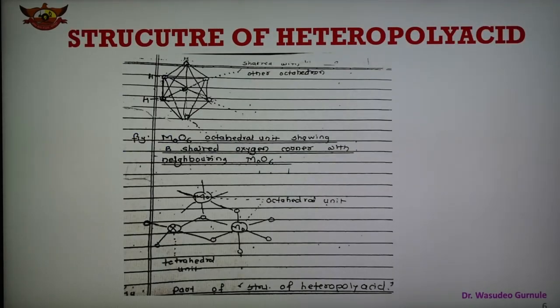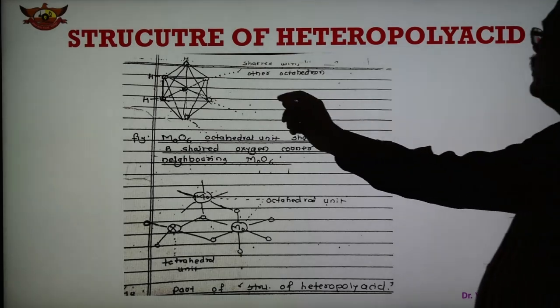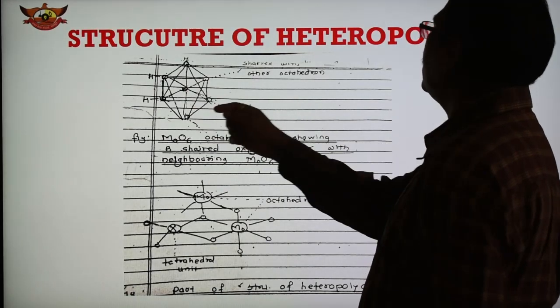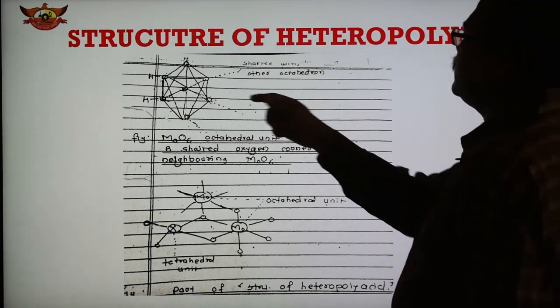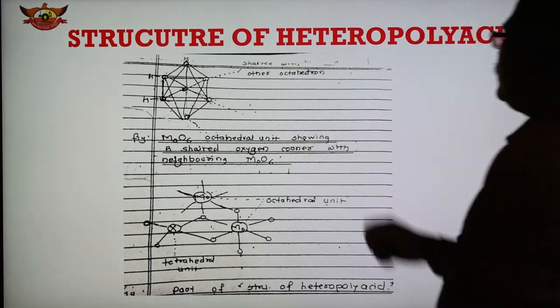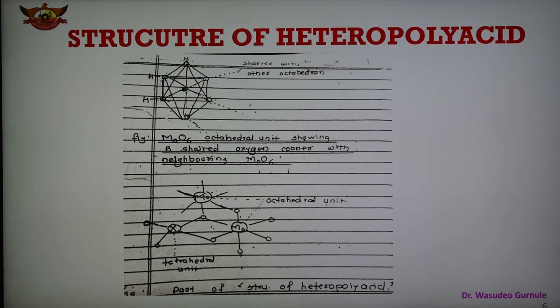And in this case also it shows the octahedral unit arrangement. This is shared octahedral with the other octahedral from this corner, and this is the MoO6 octahedral unit showing shared oxygen corners with the neighboring MoO6.